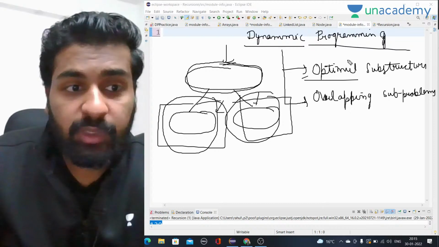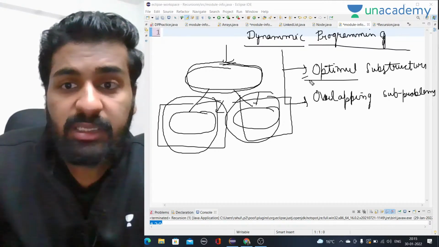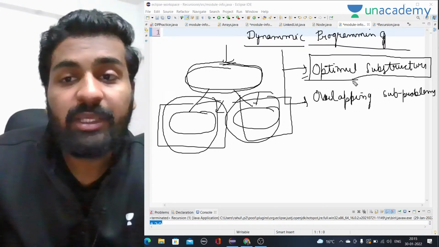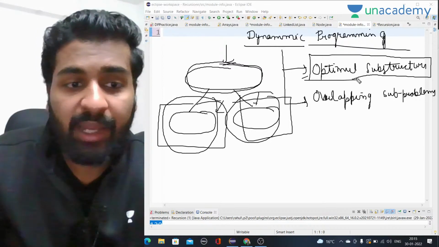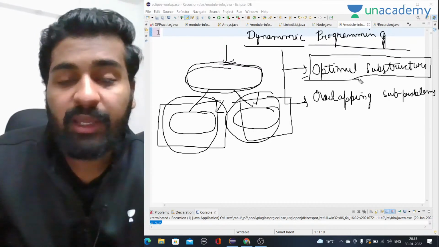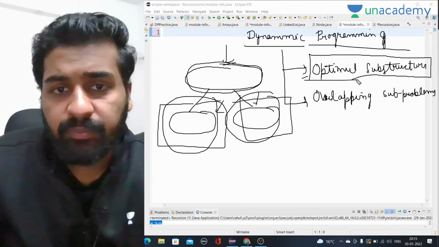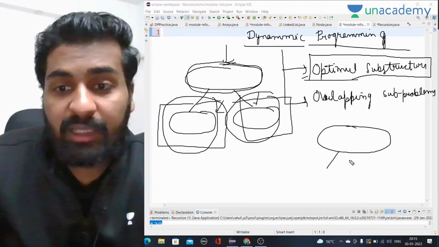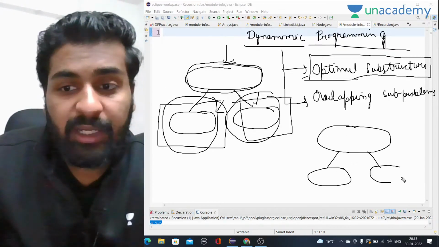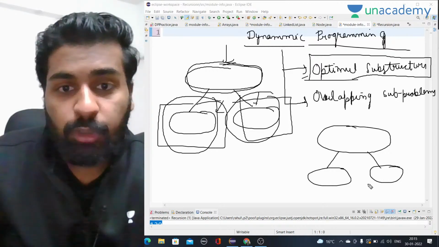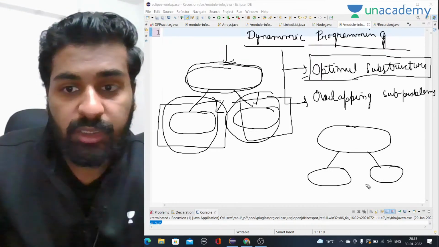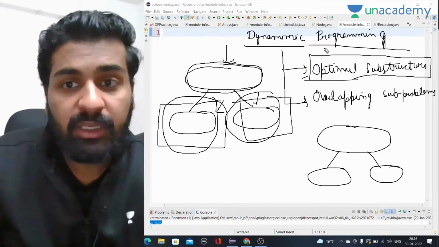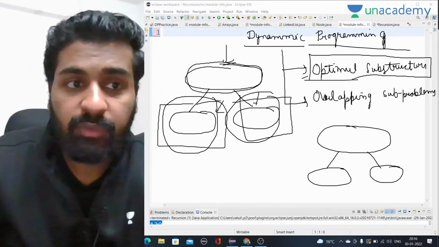So the first condition is that there should be optimal substructure. That means you should be able to apply recursion on that problem. If you are not able to apply recursion, then there is no use of DP. What is recursion? Recursion is simply that we have a bigger problem, and if that bigger problem can be solved by dividing it into smaller problems of the same type, then we use recursion. So the first condition for DP is that it can be solved with the help of recursion.